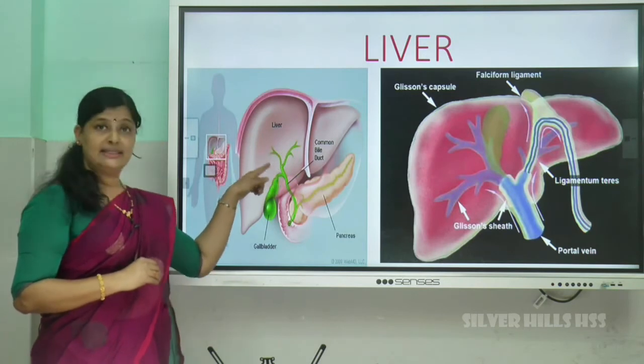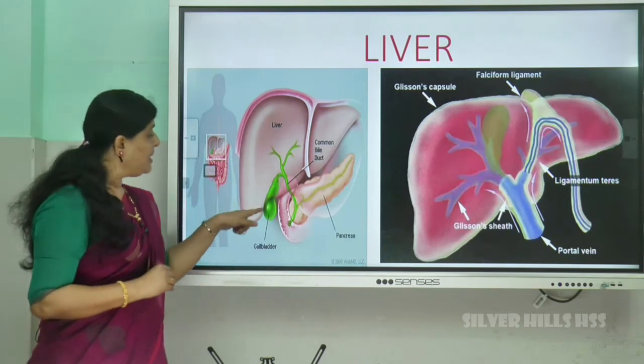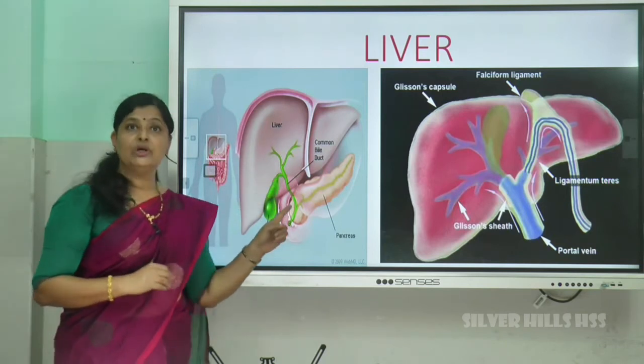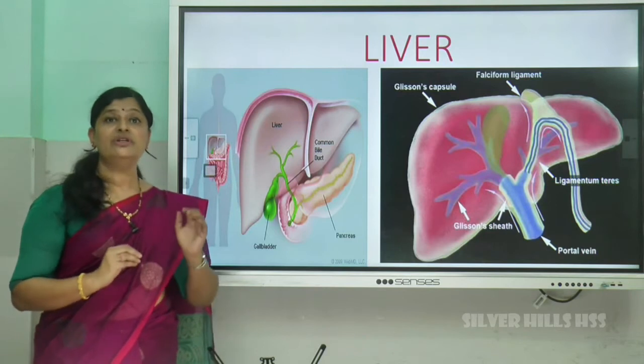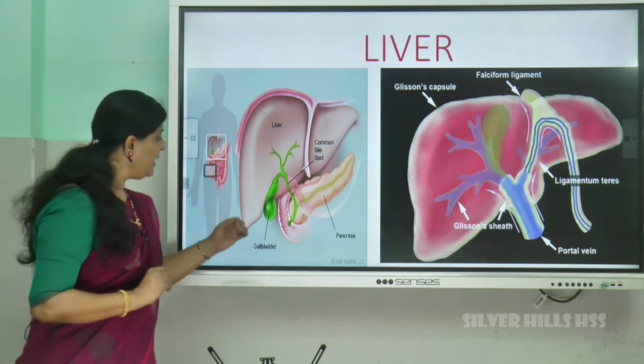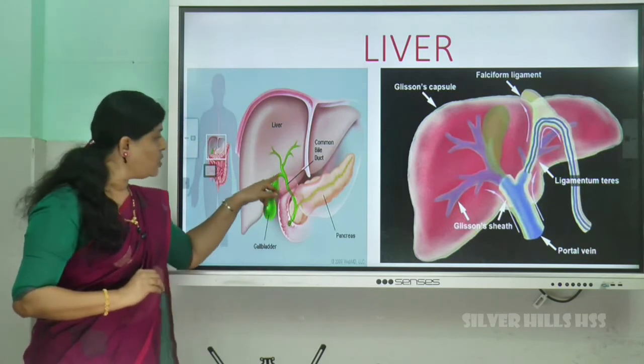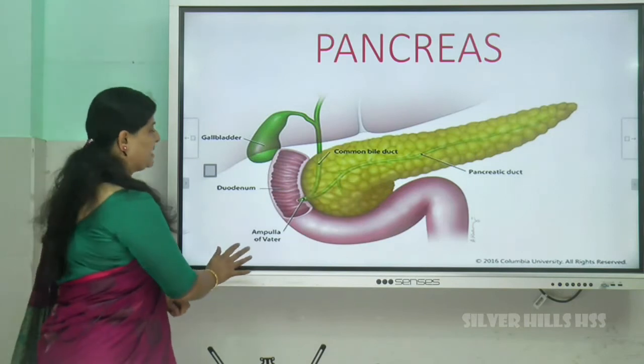These two ducts are called hepatic ducts, and they reach the gallbladder. So, the gallbladder is the one which stores the bile. Okay. Now, from the gallbladder, the bile goes out through a common duct.